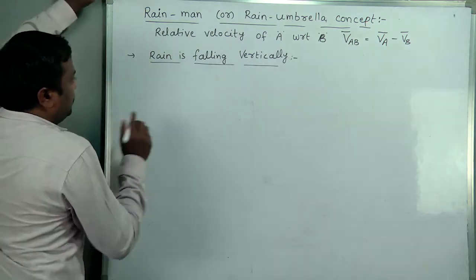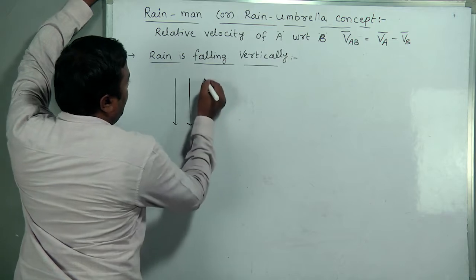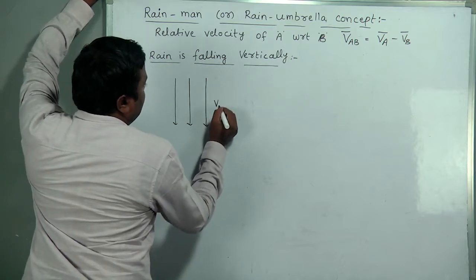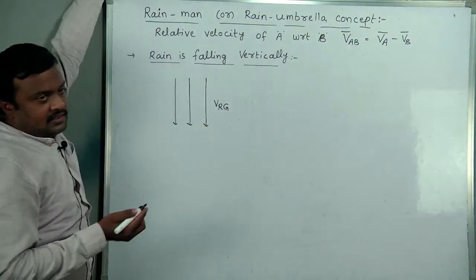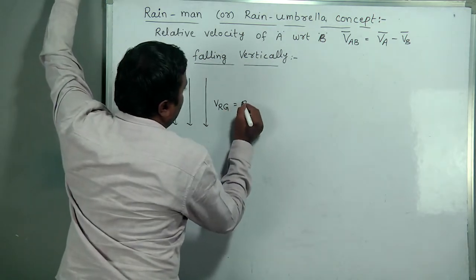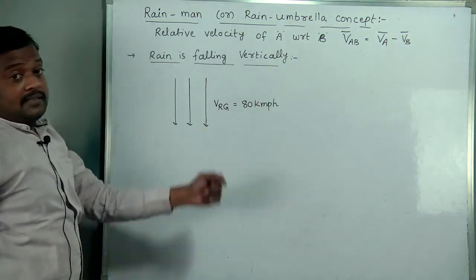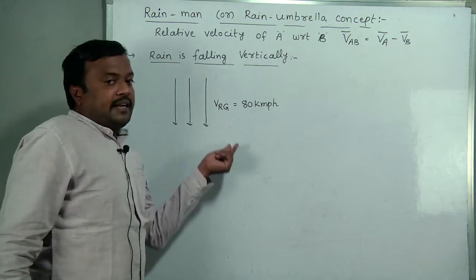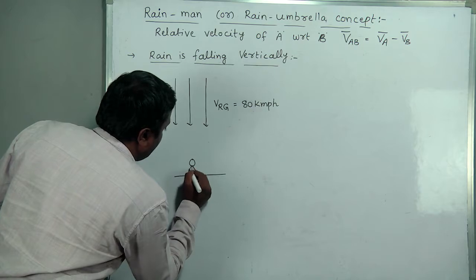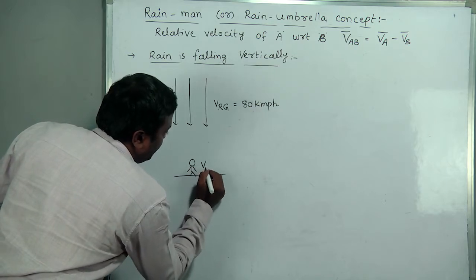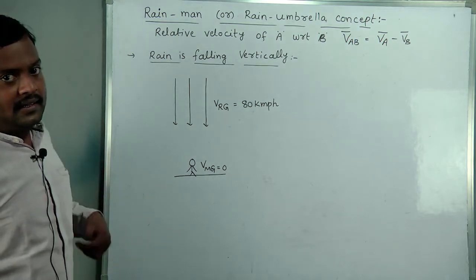So first case, you see. Suppose this is the rain falling direction. Velocity of rain with respect to ground, consider some 80 kmph, a very high velocity. With 80 kmph, rain is falling vertically downward. Here, a person is there, one person who is at rest. Velocity of man with respect to ground is zero, at rest.